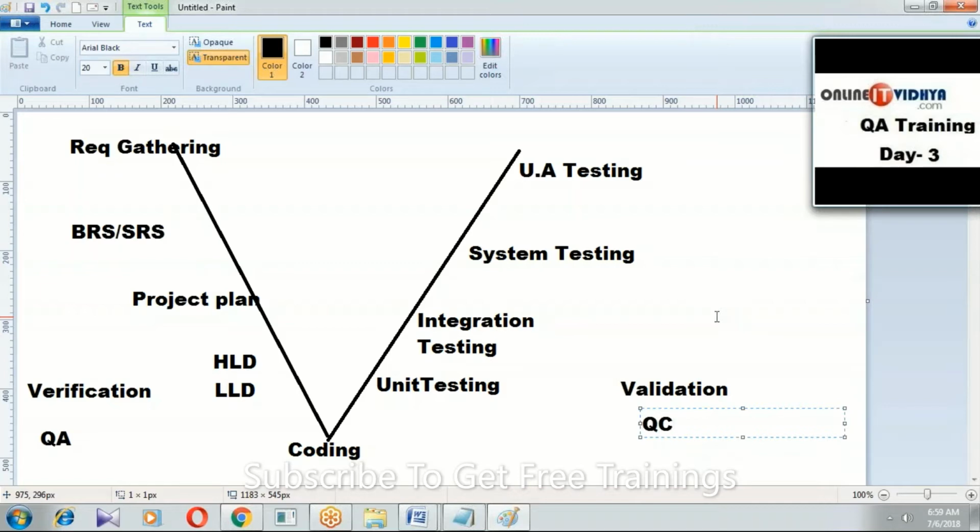Whether the project is being developed right or not is called verification. Whether the developed product is right or not is called validation. Verification is a process of verifying that the project under development is right. Validation is a process of validating that the developed product is right. Are you getting my point, guys?